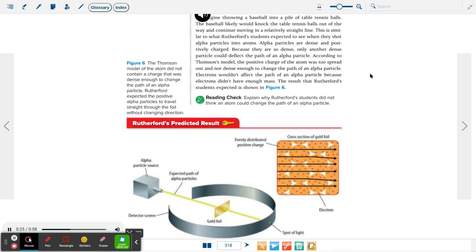Because they are so dense, only another dense particle could deflect the path of an alpha particle. According to Thomson's model, the positive charge of the atom was too spread out and not dense enough to change the path of an alpha particle. Electrons wouldn't affect the path of an alpha particle because electrons didn't have enough mass. The result that Rutherford's students expected is shown in Figure 6.